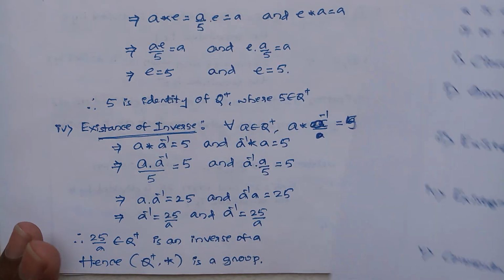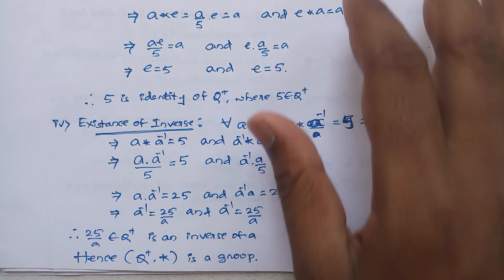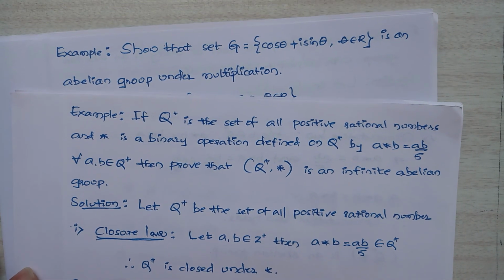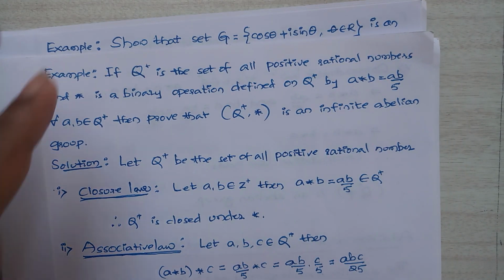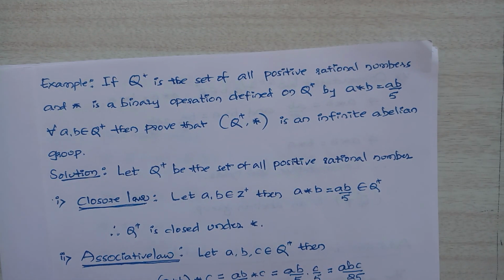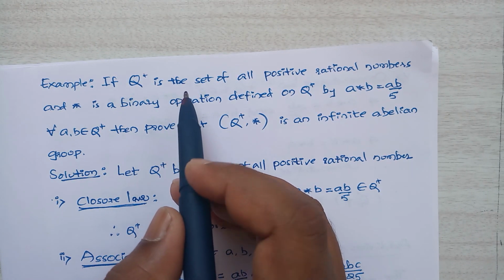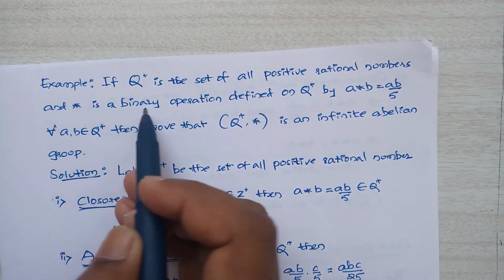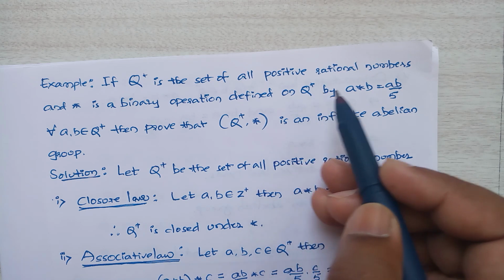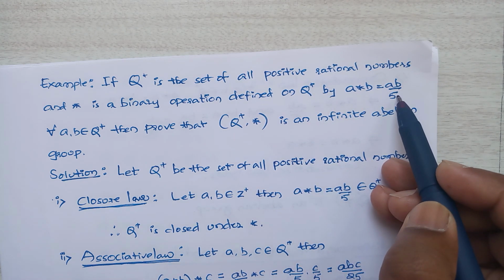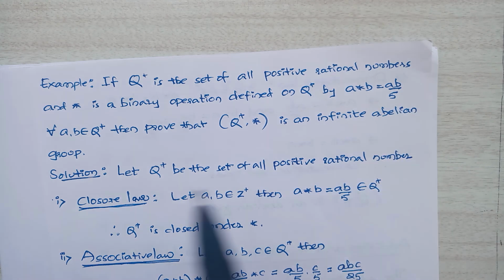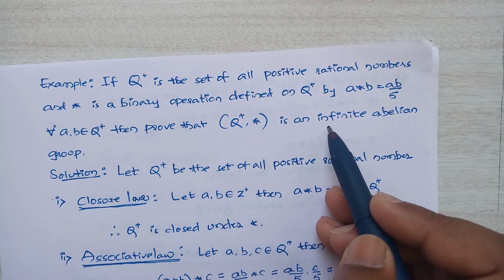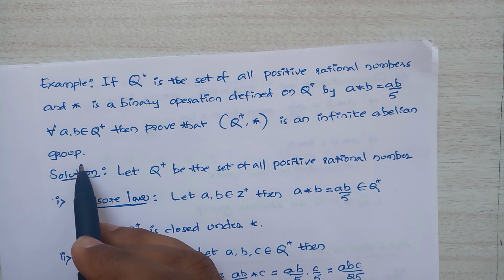Okay, so next example. If Q plus is the set of all positive rational numbers and star is a binary operation defined on Q plus by a star b is equal to ab by 5 for all a, b belongs to Q plus, then prove that (Q plus, star) is an infinite abelian group.